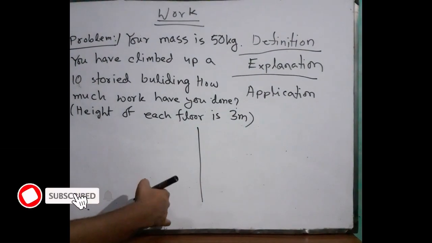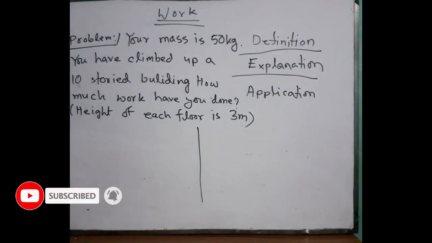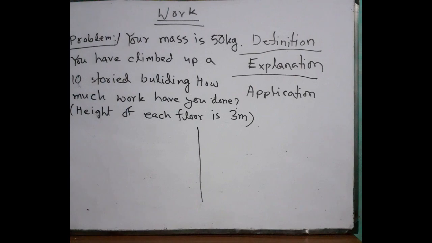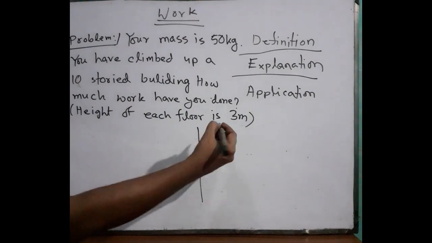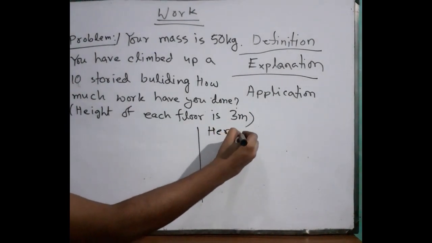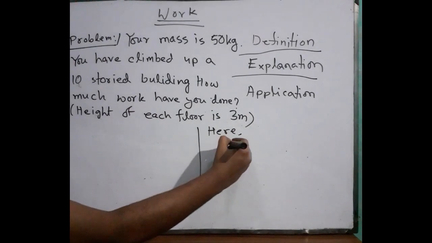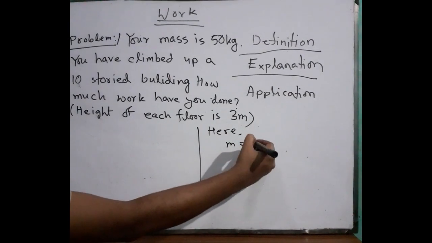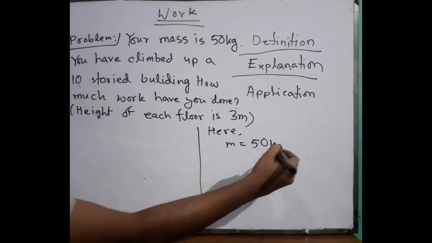For this, just be with my way. I don't know about your book. Actually, different ways can be done. Every mathematical problem can be done in different ways. But I am giving a short arranged way, I can say it is a better word. So here, given m, that means the mass I have mentioned, is 50 kg, right?